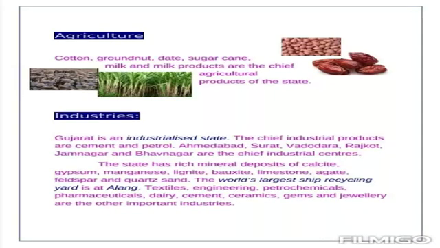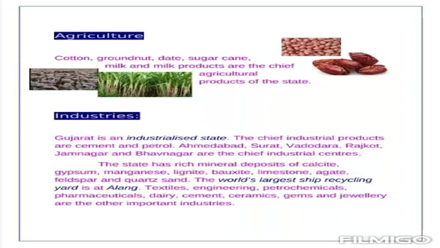Next we know about the agriculture part of Gujarat. Cotton, groundnut, date, sugarcane, milk and milk products are the chief agriculture products of the state. So boys, remember this. Cotton, groundnut, date, sugarcane, milk and milk products are the chief agriculture products. Next we know about the industries. Gujarat is an industrialist state. The chief industrial products are cement and petrol. Remember this, chief industrial products are cement and petrol.